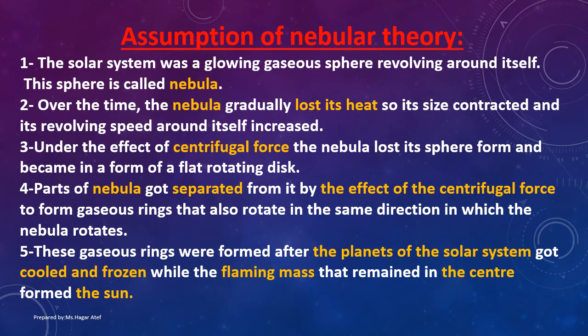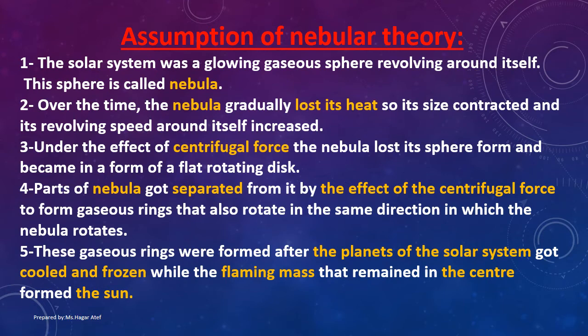Assumptions of the nebular theory. Number 1, the solar system was a glowing gaseous sphere revolving around itself. This sphere is called the nebula. Over time, the nebula gradually lost its heat, so its size contracted and its revolving speed around itself increased. Under the effect of centrifugal force, the nebula lost its sphere form and became a flat rotating disk.